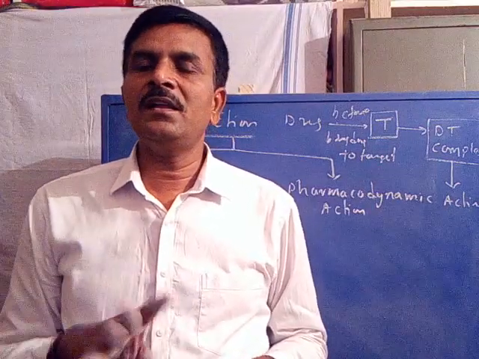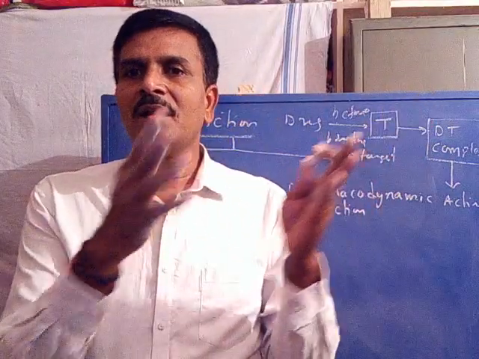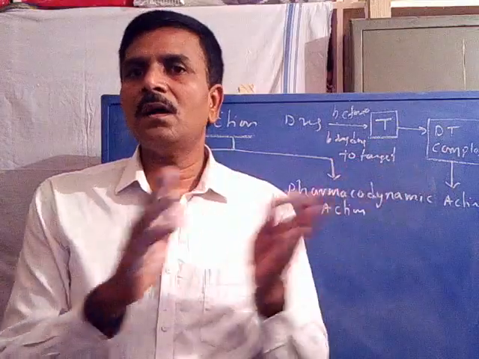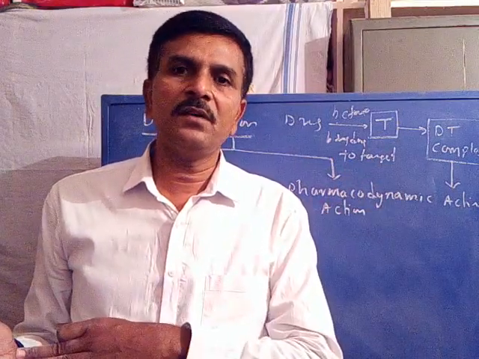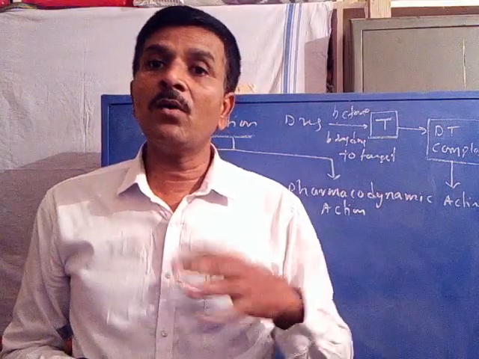So we are discussing pharmacokinetic action. All these are the consequences which we have discussed now. All the initial consequences of the drug before binding to the target are called pharmacokinetic action.